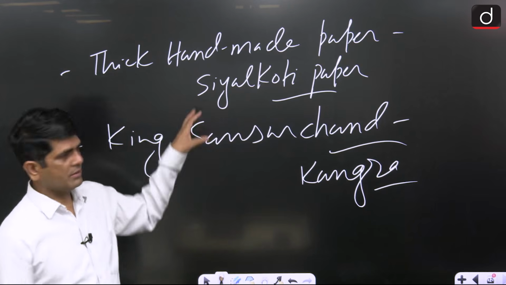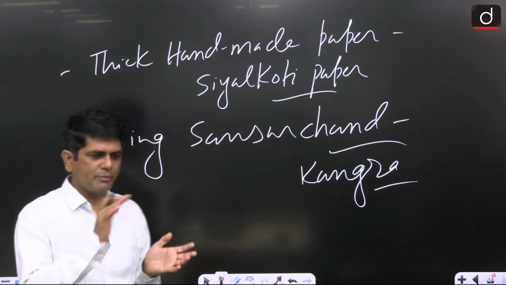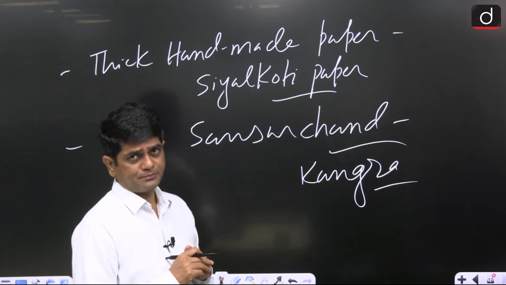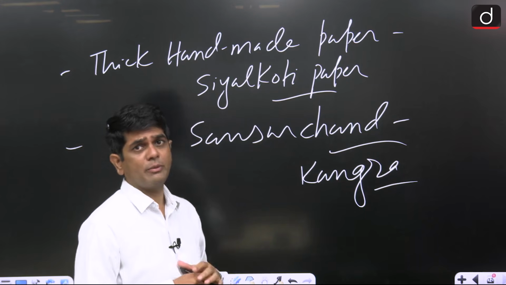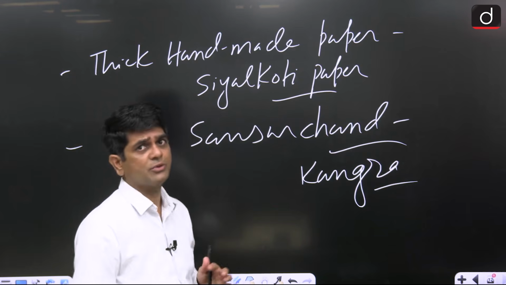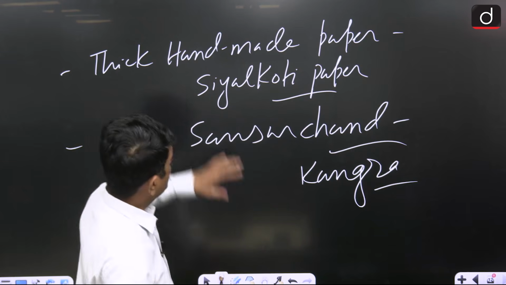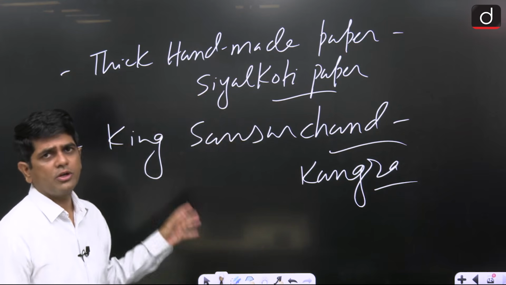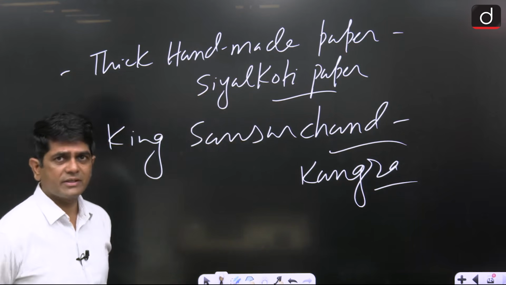This school of painting flourished mainly between the 17th to 19th century, and Sansar Chand belongs to the late 18th century. So in the reign of King Sansar Chand of Kangra, this school of painting reached its climax.